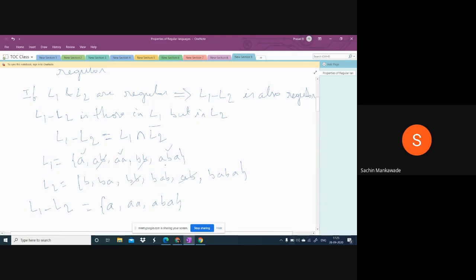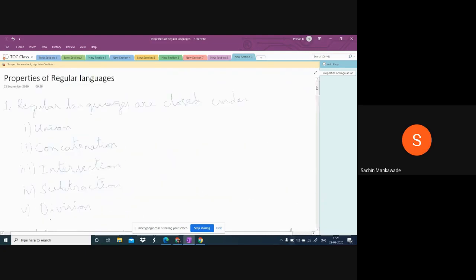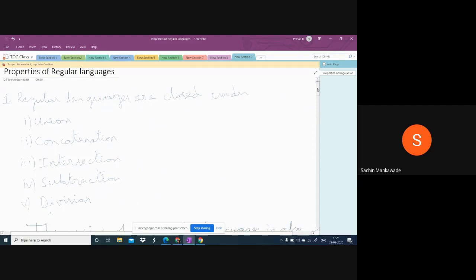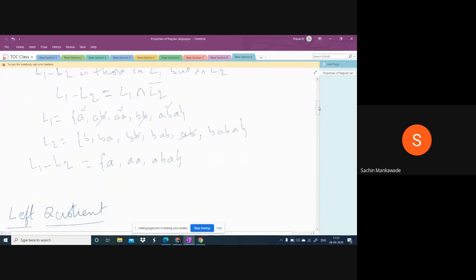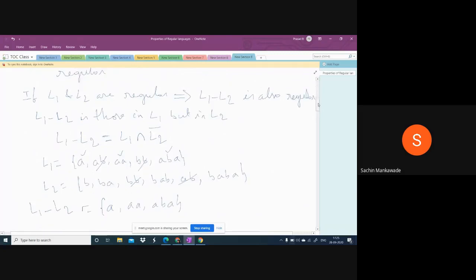Okay, next. Union, concatenation, intersection, subtraction done. Now division. You want to copy this?